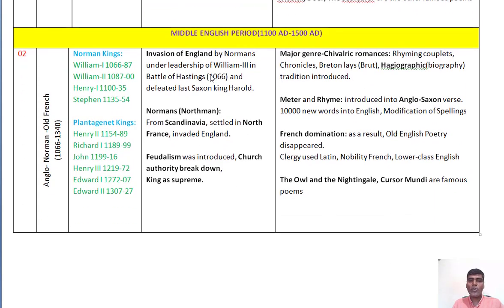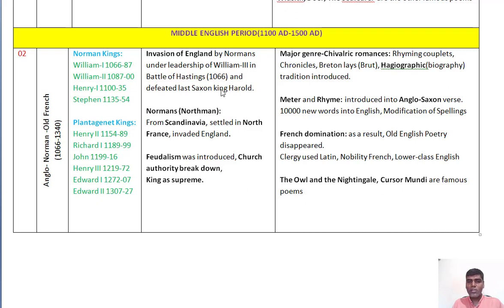Coming to the next important age of English literature, the Middle English period, that is from 1100 AD to 1500. It began with the Battle of Hastings. This is one of the very influential historical events in English literary history. Here William of Normandy, that is the Norman, invaded England and defeated the last Saxon king, that is Harold.